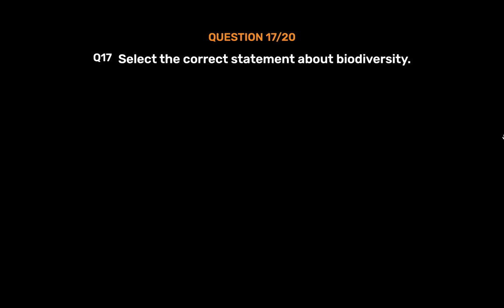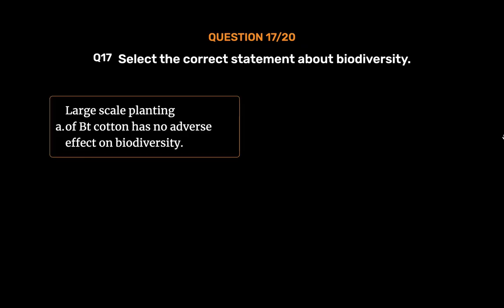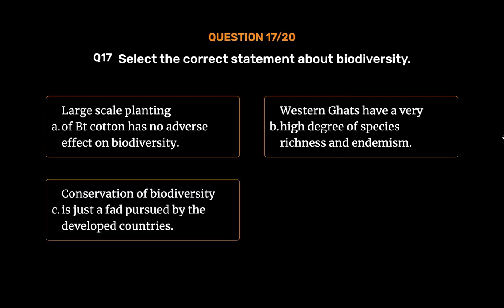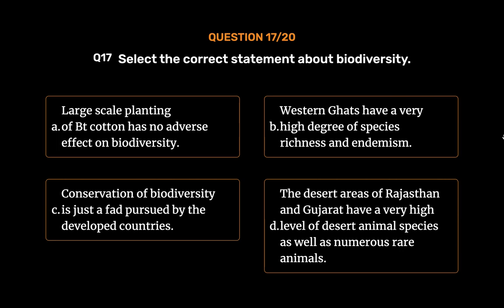Question number 17. Select the correct statement about biodiversity. Option A, large-scale planting of Bt cotton has no adverse effect on biodiversity. Option B, Western Ghats have a very high degree of species richness and endemism. Option C, conservation of biodiversity is just a fad pursued by the developed countries. Option D, the desert areas of Rajasthan and Gujarat have a very high level of desert animal species as well as numerous rare animals. The correct answer is Option B.